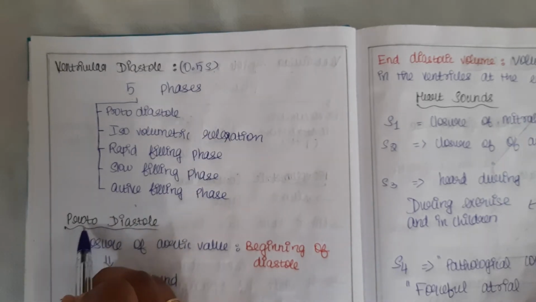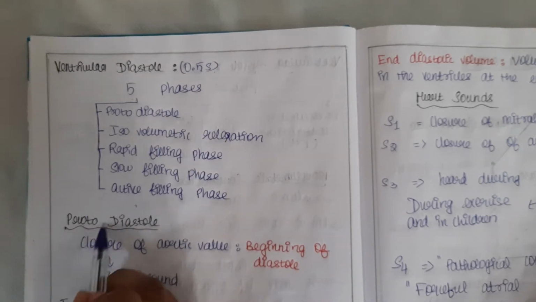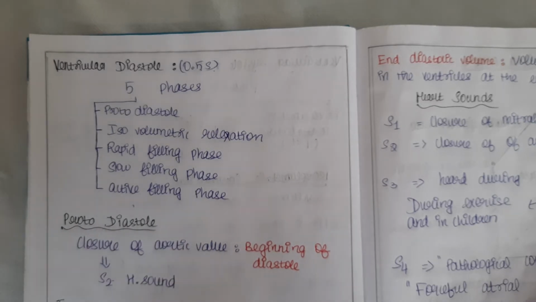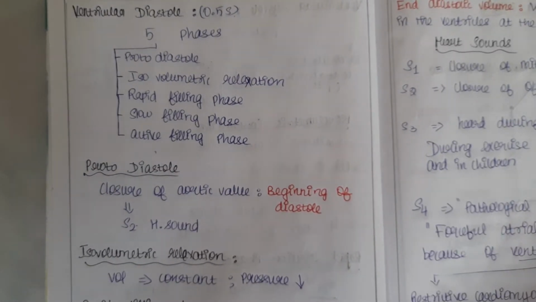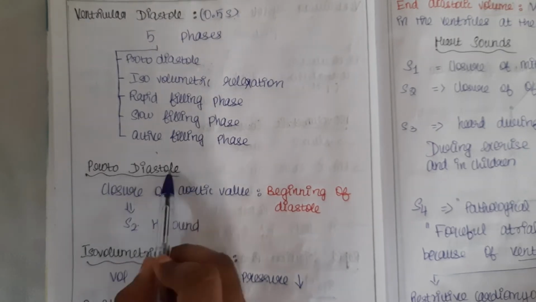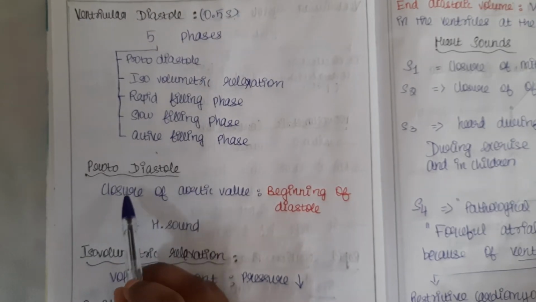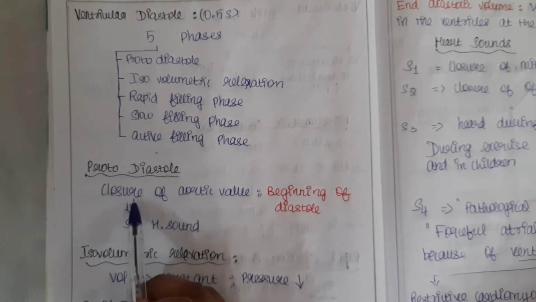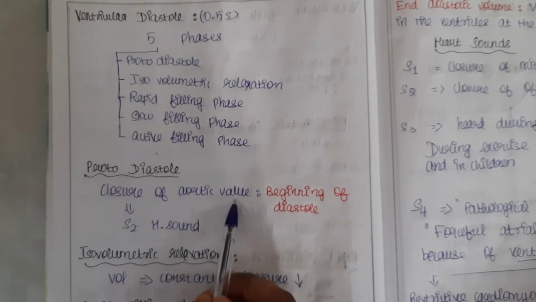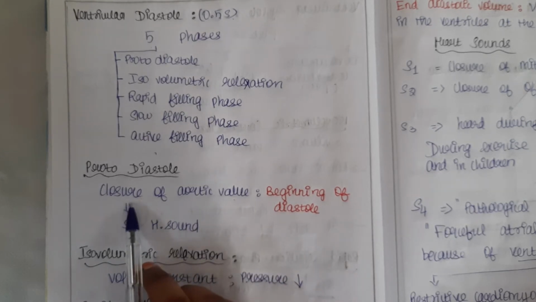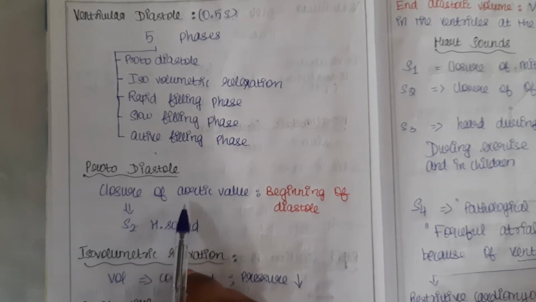Let's see one by one. What does proto mean? Proto means the beginning, the initial thing that happens. Here this phase starts when the closure of the aortic valve happens. The aortic valve has to close, and only then will the ventricle get filled.